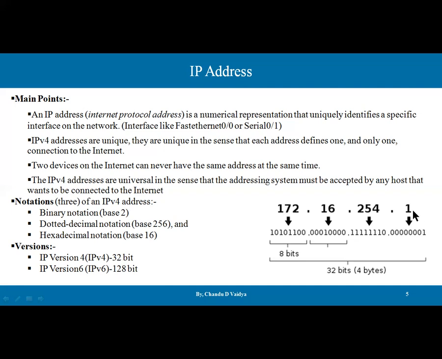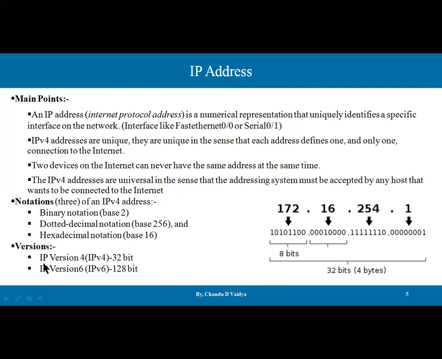If I convert this dotted decimal into binary, if I have 1, it is going to be converted like this, because 1 byte is 8 bits. The bit weightages are 128, 64, 32, 16, 8, 4, 2, 1. Here the flag is on for the last bit and the rest are off, so it is going to be 1. Similarly for 16: the 16-bit weightage is on and the rest are off, so it is going to be 16. And this is going to be 32 bits, which is 4 bytes. This is one example.